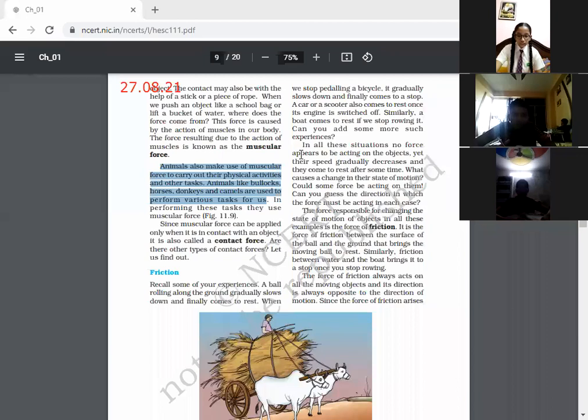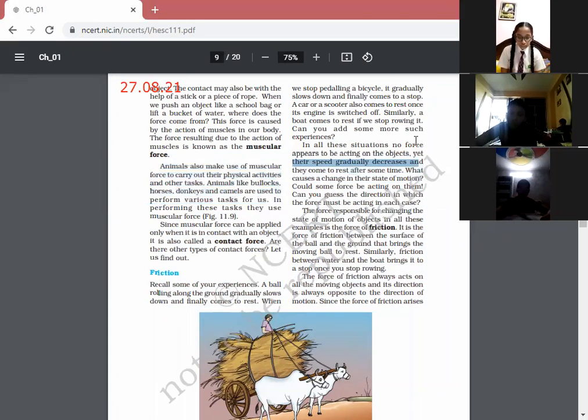In all these situations, no force appears to be acting on the objects, yet their speed gradually decreases and they come to rest after some time. What causes a change in their state of motion? Could some force be acting on them? Can you guess the direction in which the force must be acting in each case?